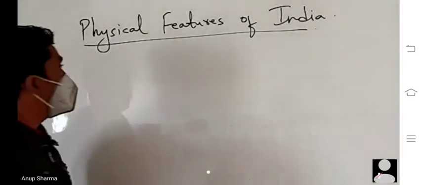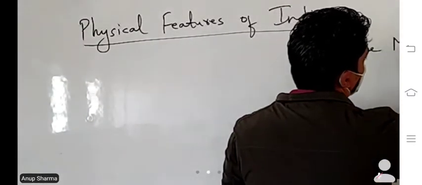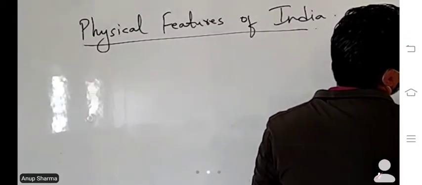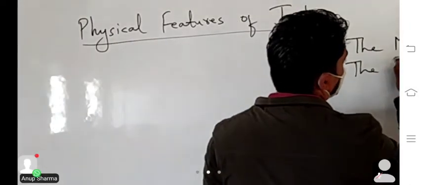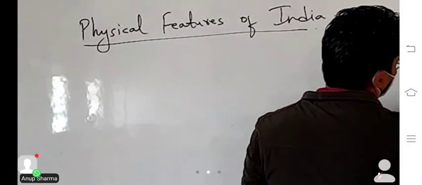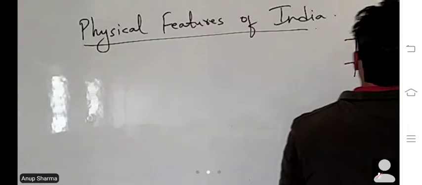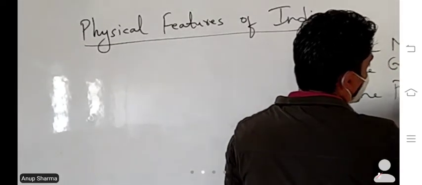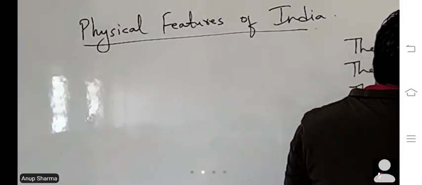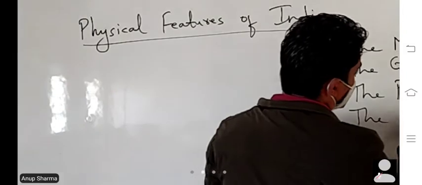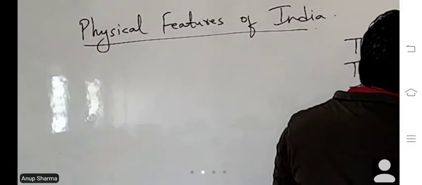So in this topic we talked about the northern mountains, the great northern plains, then the peninsula plateau, and at last the great desert.